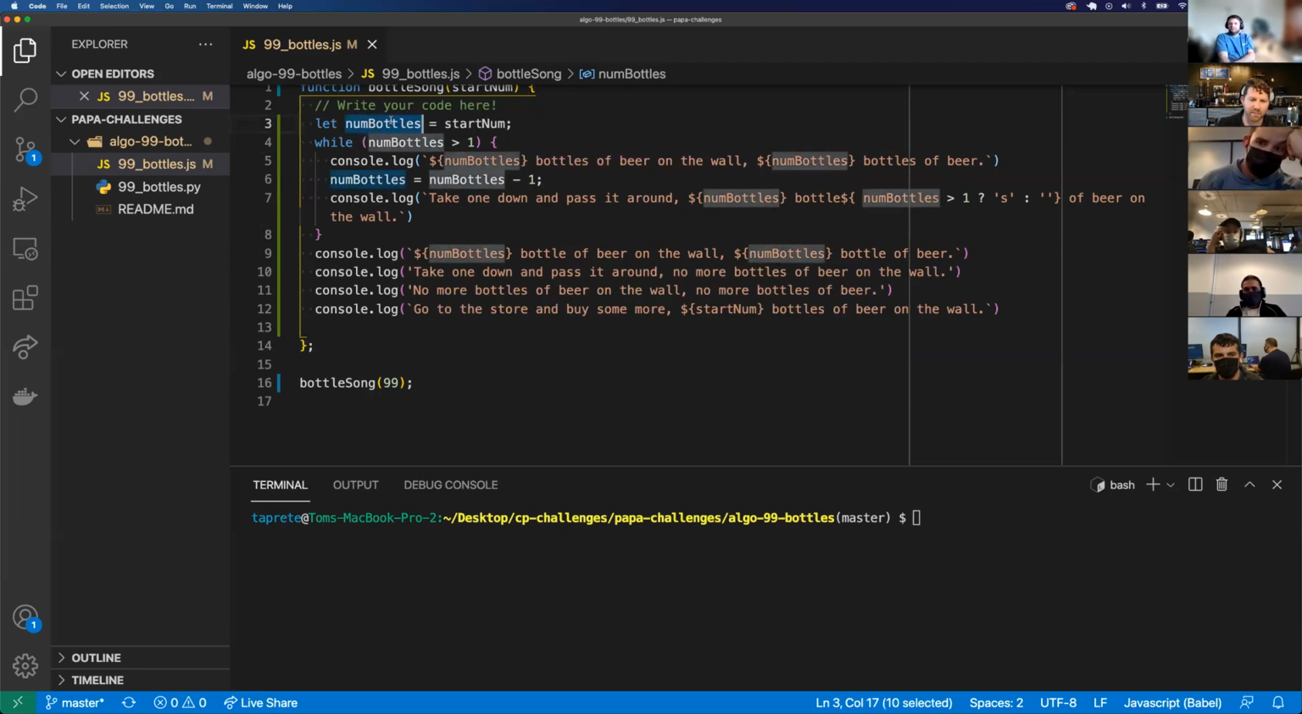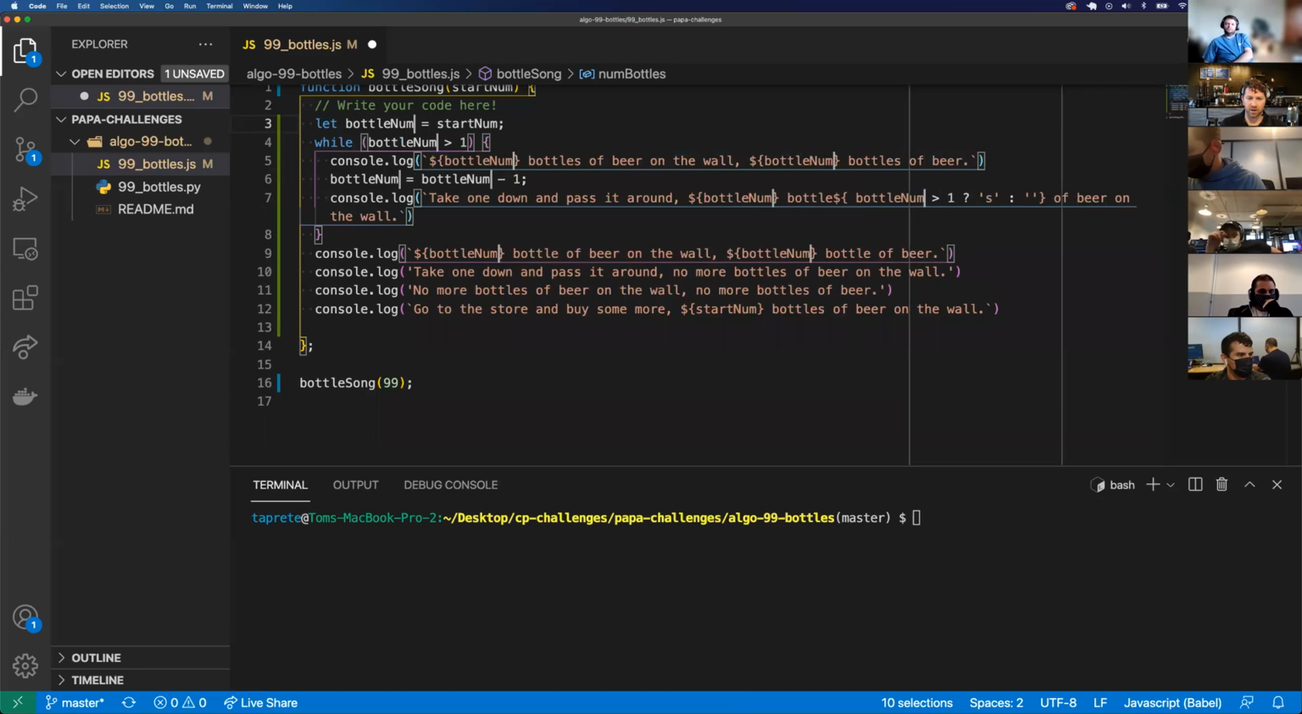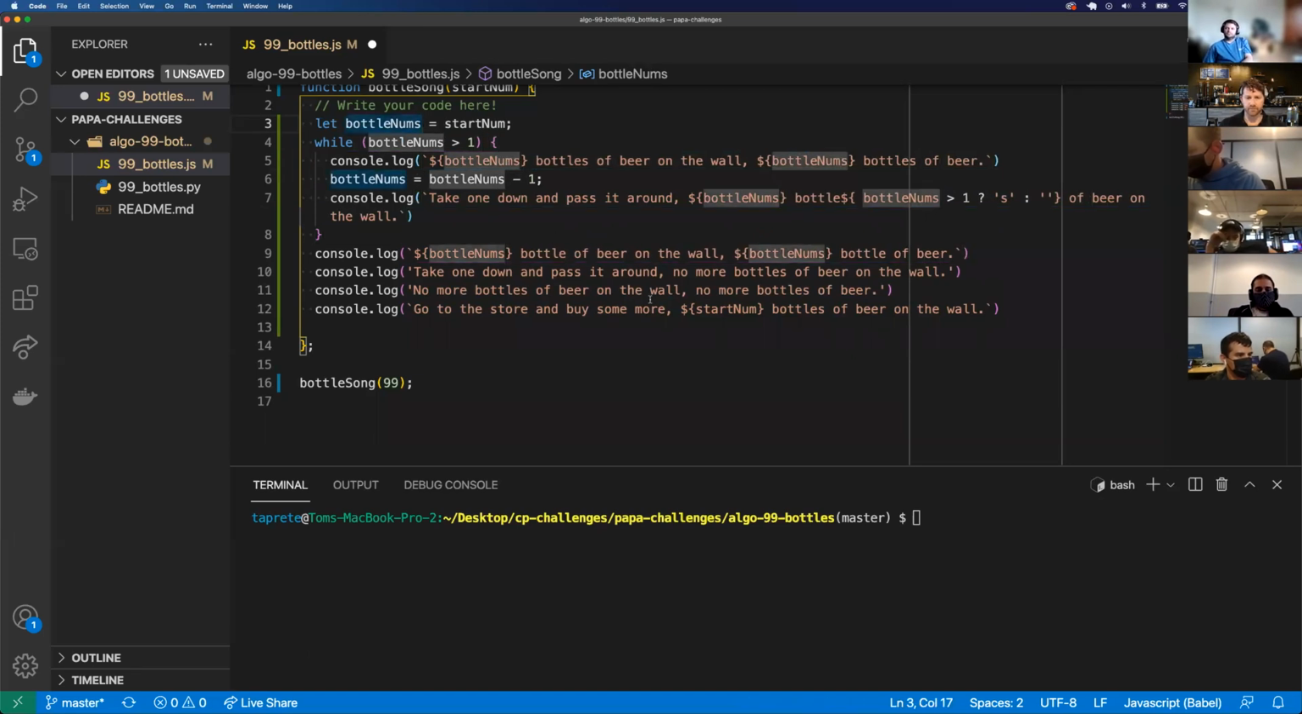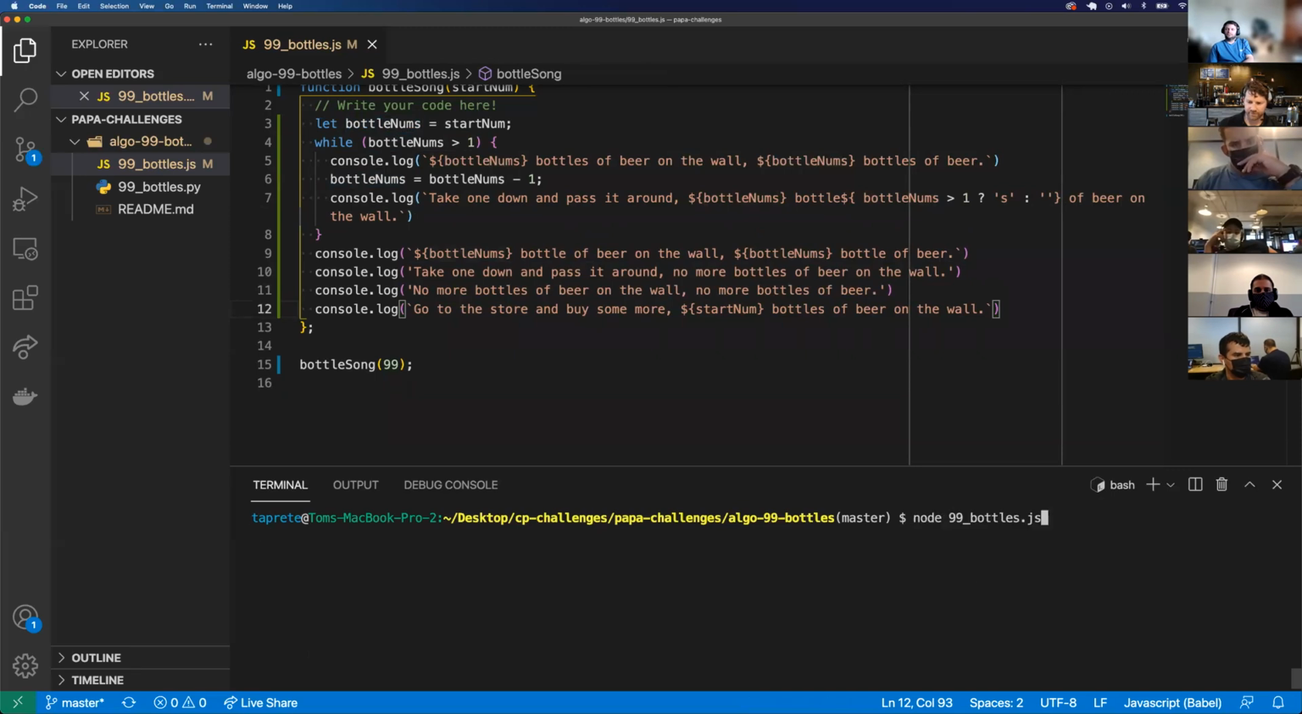I can highlight num bottles, and notice how it highlights everything of the same variable. So I highlight that one and I press Command D, and notice how it's selecting all instances of num bottles. So I'm essentially selecting all the num bottles variables, and now I can change all instances of num bottles to bottle nums, like so. And now I've changed all of them. Super easy. And if I run that, it still works.